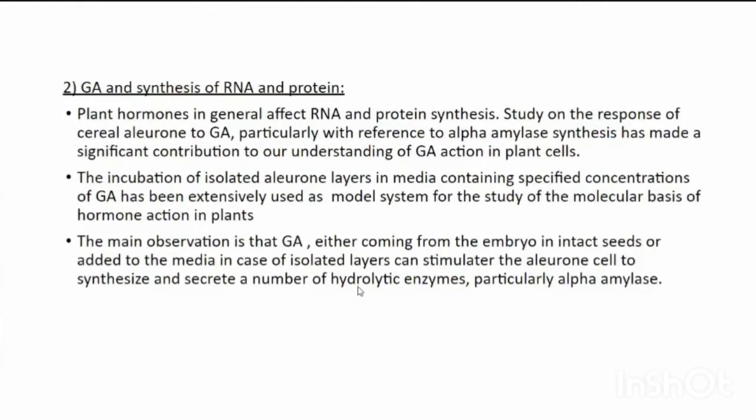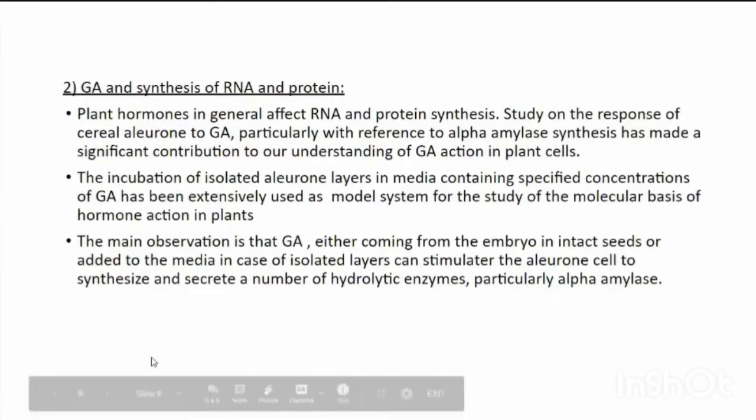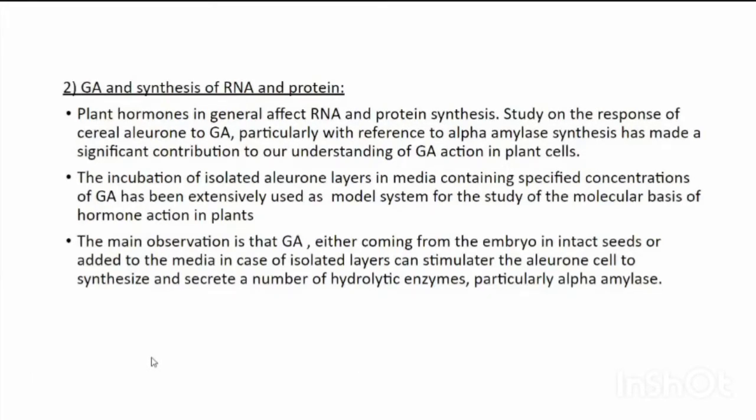Second one is GA and synthesis of RNA and protein. Plant hormones in general affect RNA and protein synthesis. Study on the response of cereal aleurone to GA, particularly with reference to alpha amylase synthesis, has made a significant contribution to our understanding of GA action in plant cells.